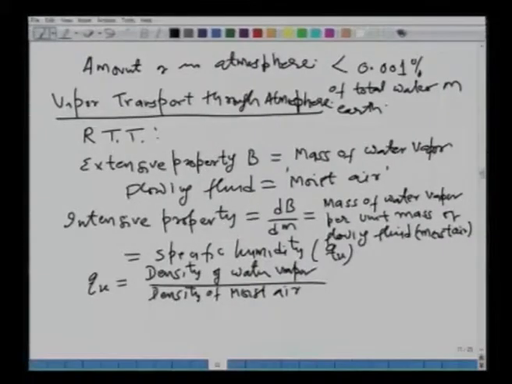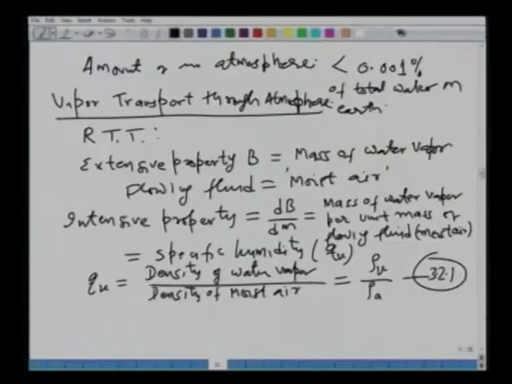Okay. So, this QV is nothing but the ratio of the densities of the moisture and the moist air, which is called the specific humidity, and this can be represented as, let us say, rho V for vapor over rho A for air, and this we will number our equation now as 3.2.1.